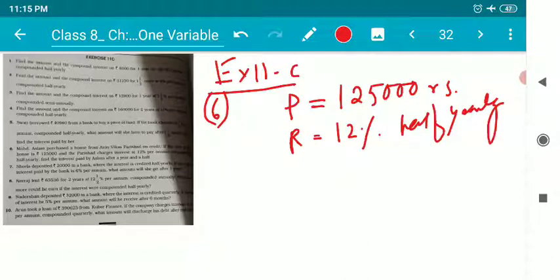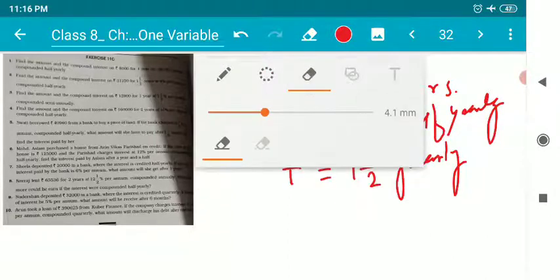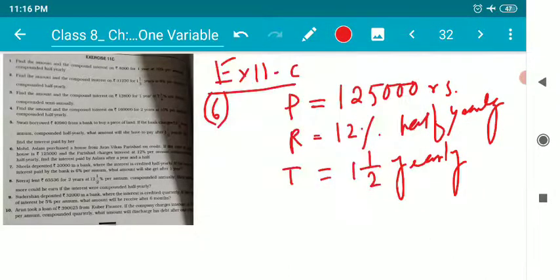Time period is given, that is 1.5 years. Children, it is clearly understandable that we have to apply the formula for compounded half yearly in order to get the amount. So let us solve by applying the formula.